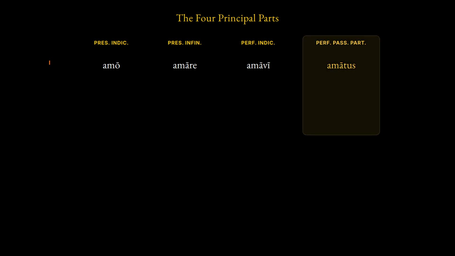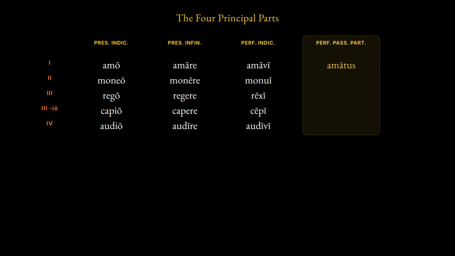Start with the 4 principal parts of the 5 conjugations. Take the verb meaning to love. Its parts are the present, the present infinitive, the perfect, and the perfect passive participle. Amo, amare, amavi, amātus. That fourth part, the perfect passive participle, is the new one. Each verb has its own. Here are the 5, one from every conjugation. Amātus, monitus, rectus, captus, auditus.